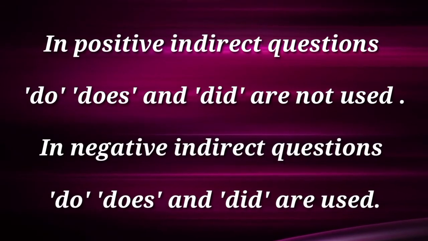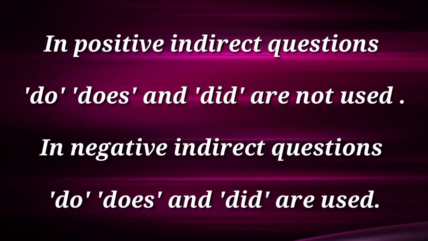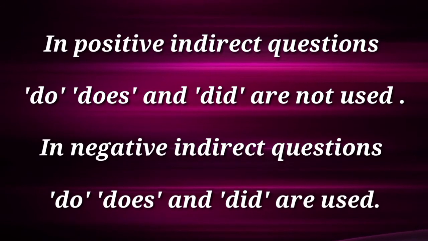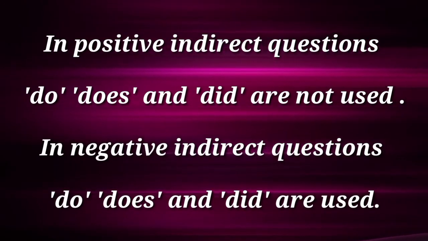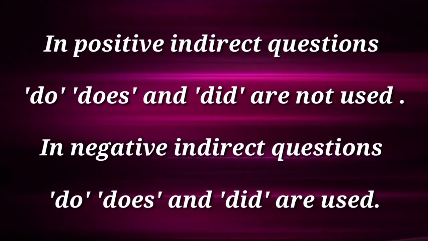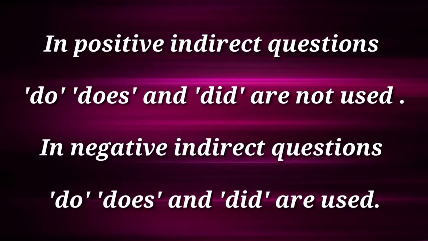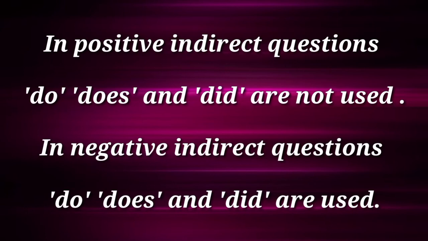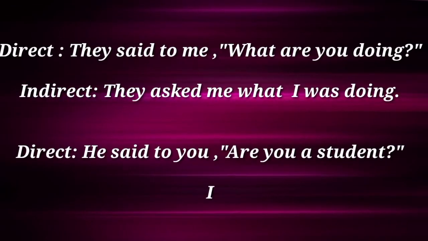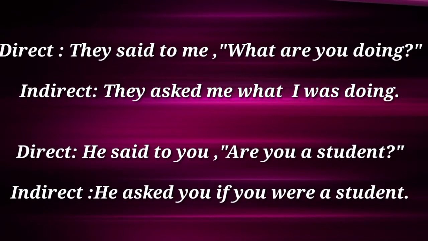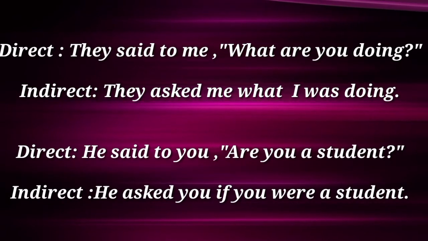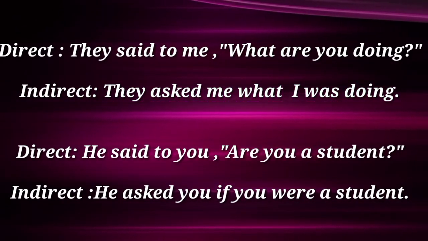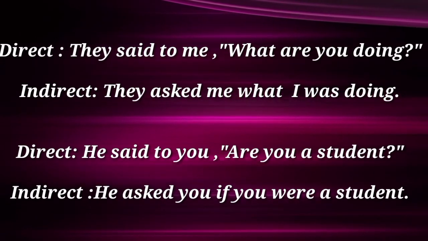In a positive indirect question, do, does and did are not used, and in negative indirect questions, these words are used. See the examples. Direct, they said to me, what are you doing? What are you doing is a question with the question mark. See the indirect sentence. They asked me what I was doing. We have changed this sentence.